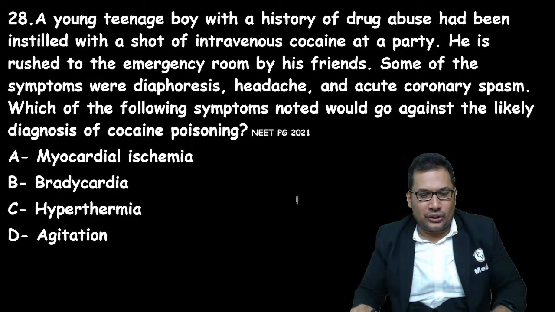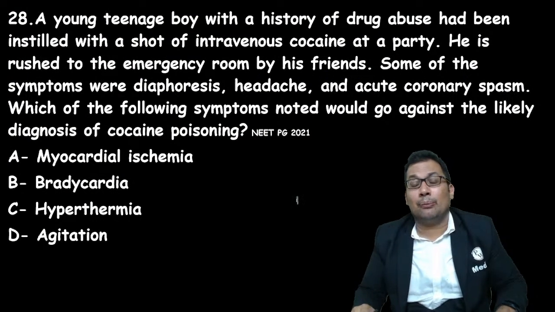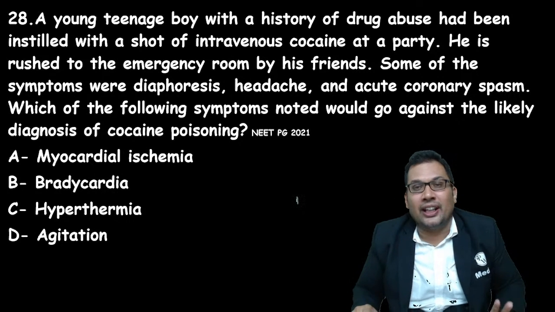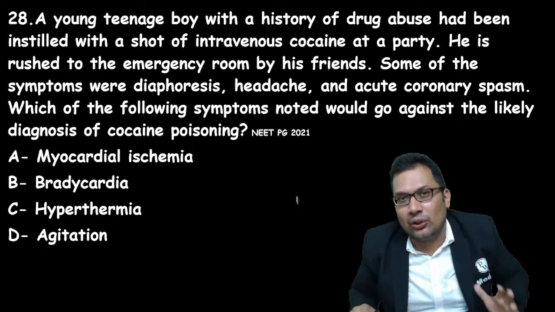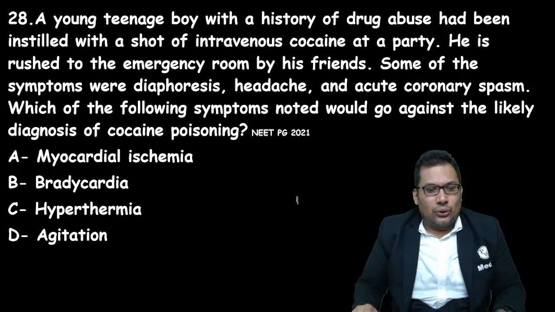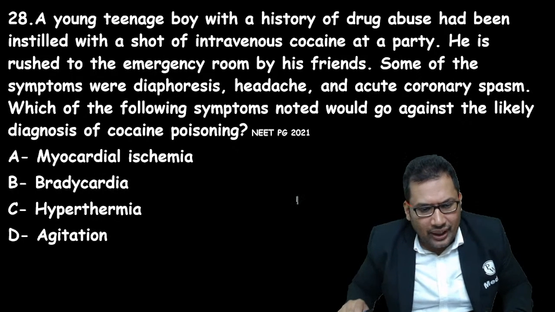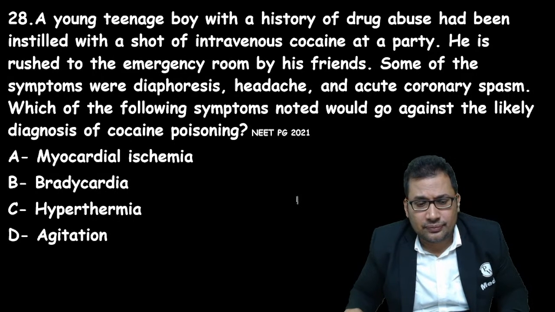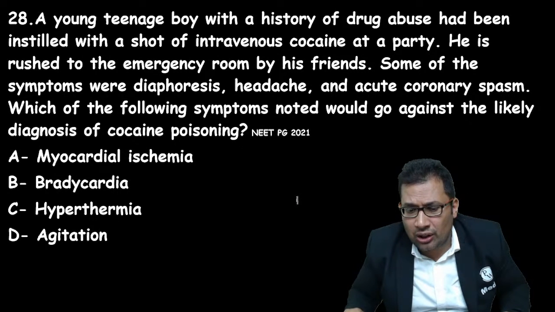Now we are talking about question number 28. One more very important topic, that is cocaine poison. Cocaine is very costly. A young teenage boy with a history of drug abuse had been given a shot of intravenous cocaine at a party.